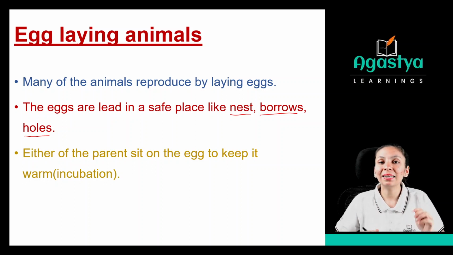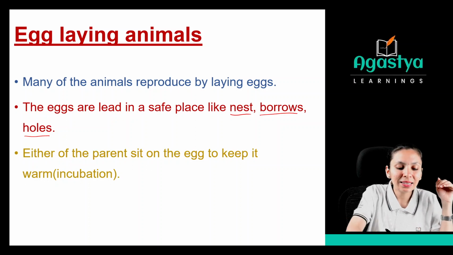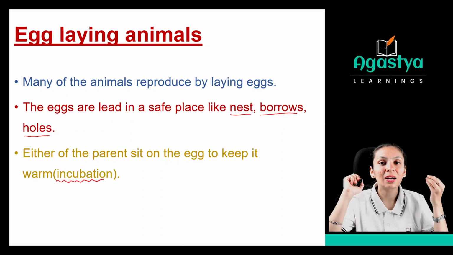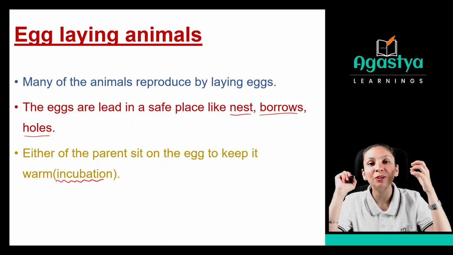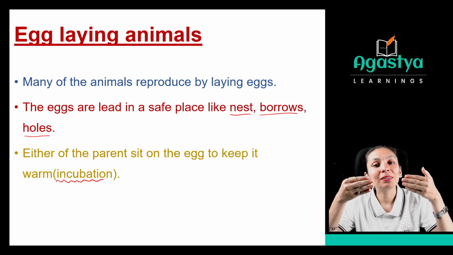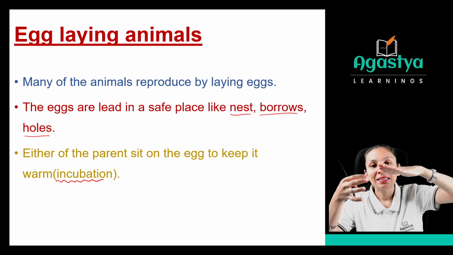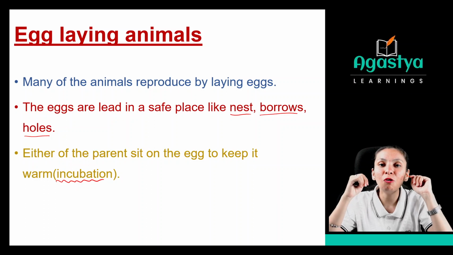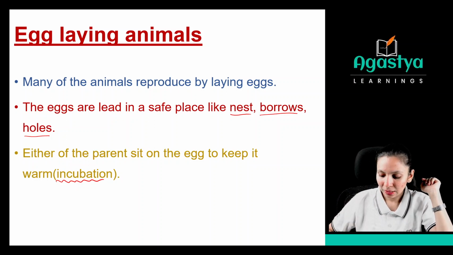That is called incubation. Just as, if you want to keep something warm, you keep it in an oven, right? Just like that, mother or father will be sitting on the egg so that it can provide warmth to the egg, and that is called incubation.